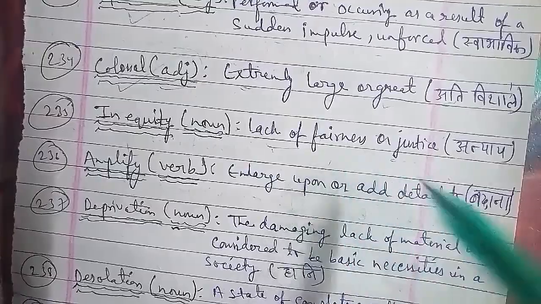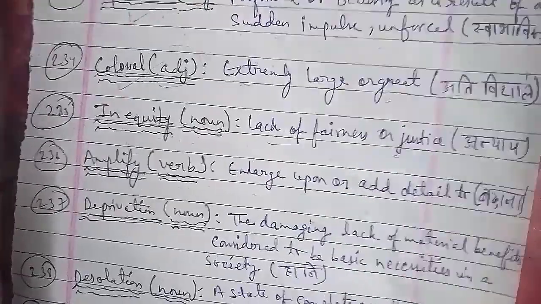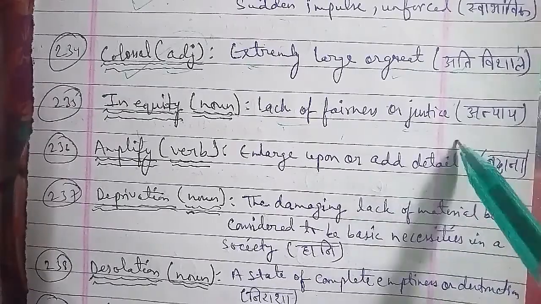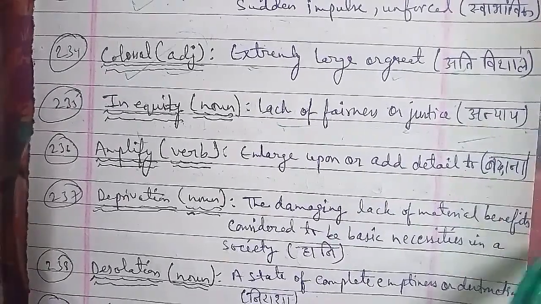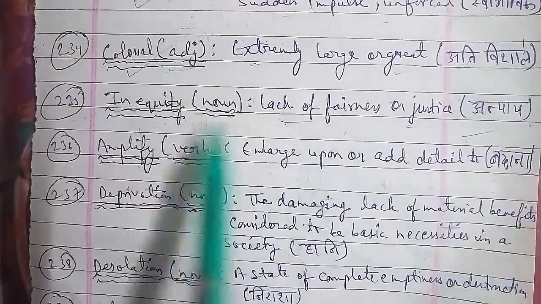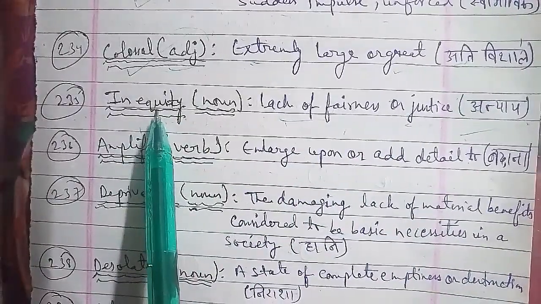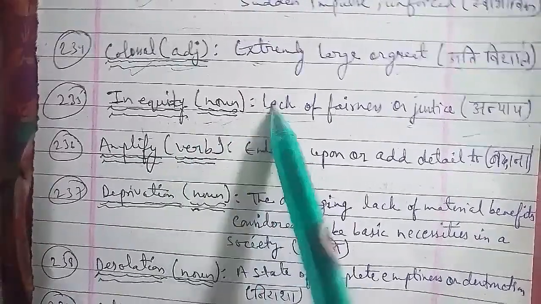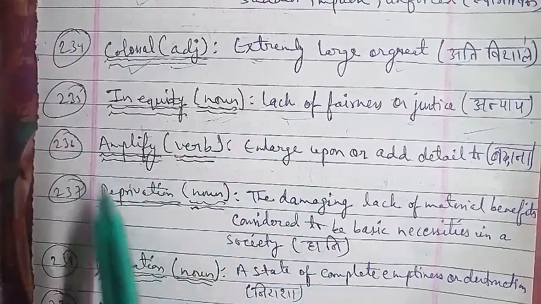Now moving on with the next one, and this word is used as noun here. Now the next word is 236 word, and that is amplify. Amplify is a word that is used as verb here. Amplify word जो है वो आपका एक verb की तरह used होता है, okay? And the meaning of amplify is enlarged upon or add a detailed to.